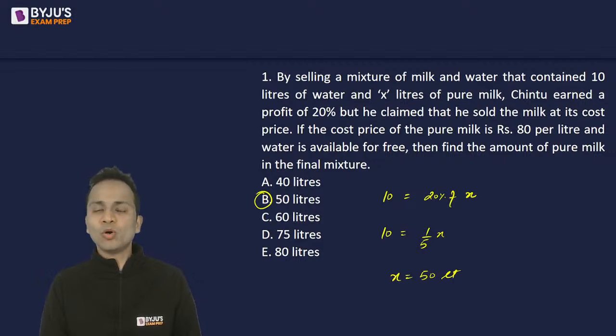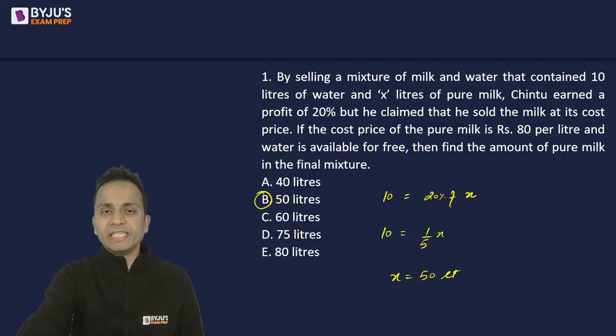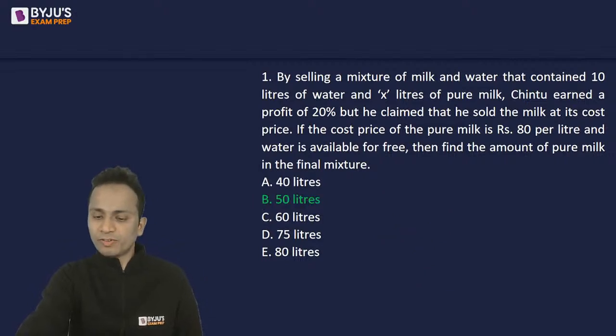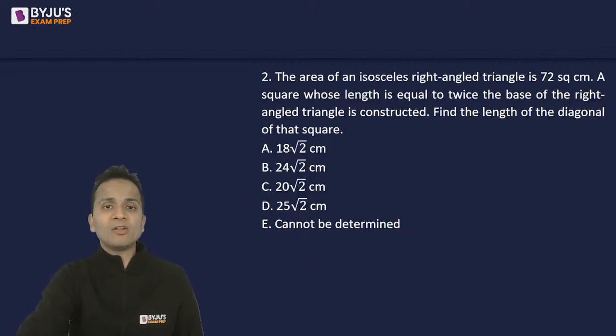So the value of X, or the quantity of pure milk in the final mixture, is 50 liters. That is the answer of the first question. Let's move ahead and look at question number two.